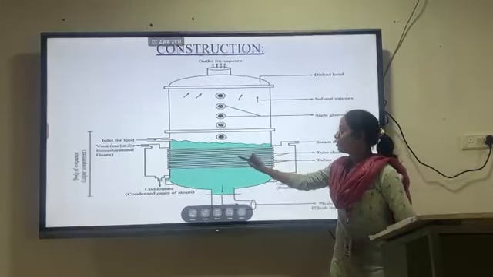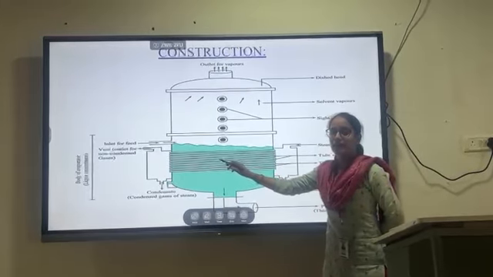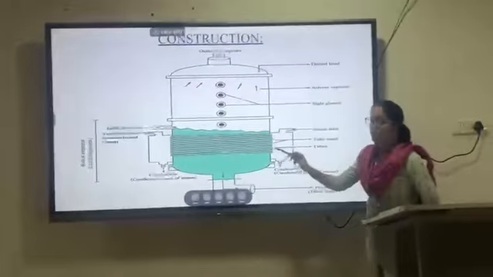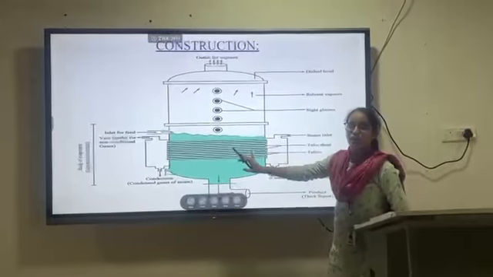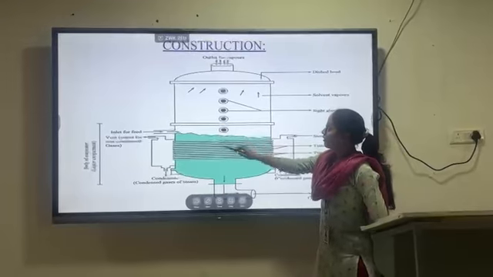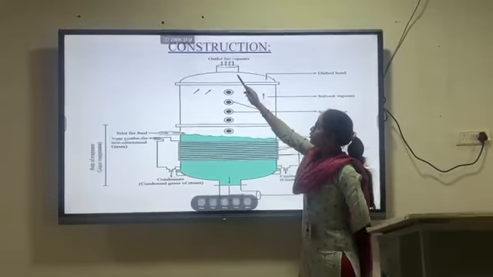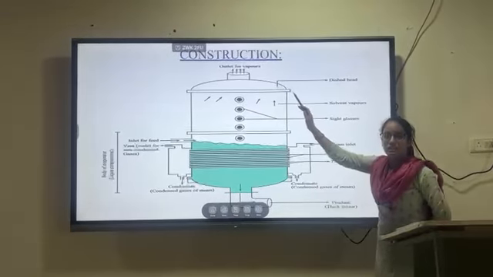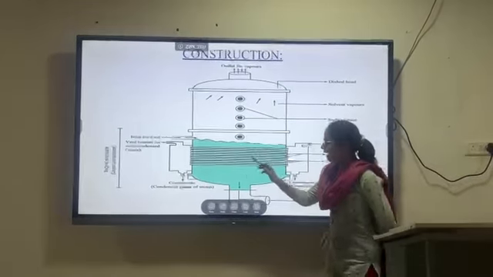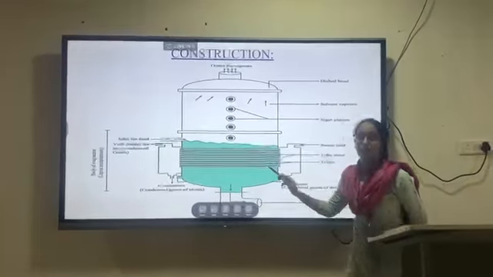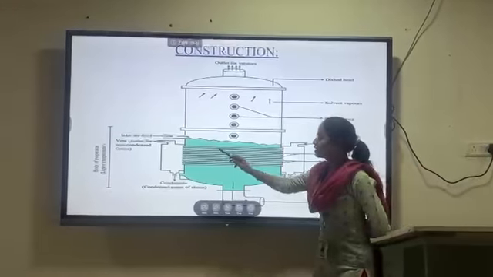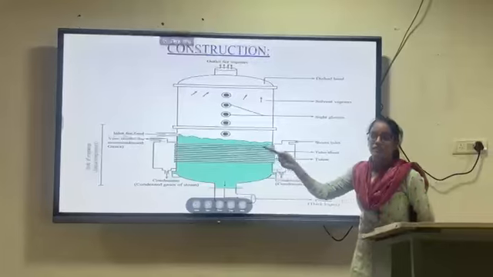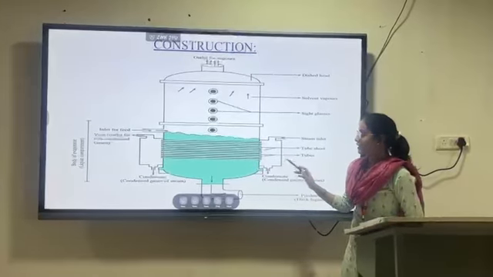So here the liquid will receive heat from the tubes, and the temperature of the liquid will increase. As the temperature of the liquid increases, it will be converted into vapors. The converted vapors will be eliminated through this outlet. Again, the non-condensed gases will remain here. These non-condensed gases will also be eliminated from the vent. Vent is the outlet for the non-condensed gases.